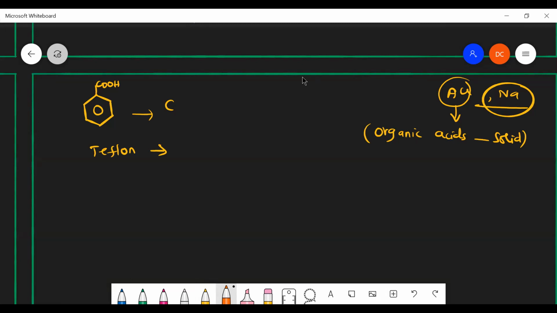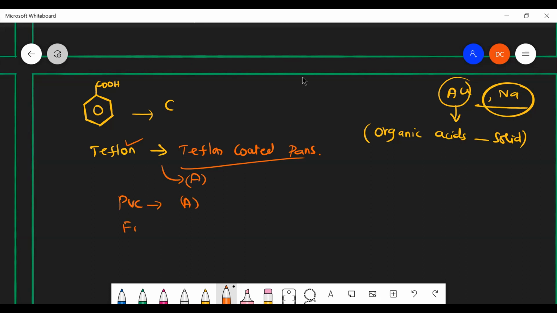Teflon, where did you hear this word? Teflon sheets, where are they used? Day to day we are also using it in our kitchen. Non-stick pans, sir. Teflon coated pans. Non-sticky pans are made by Teflon. So Teflon is also amorphous. It's a polymer. If it is a polymer, it means it's amorphous. That's it, simple logic. PVC, amorphous.